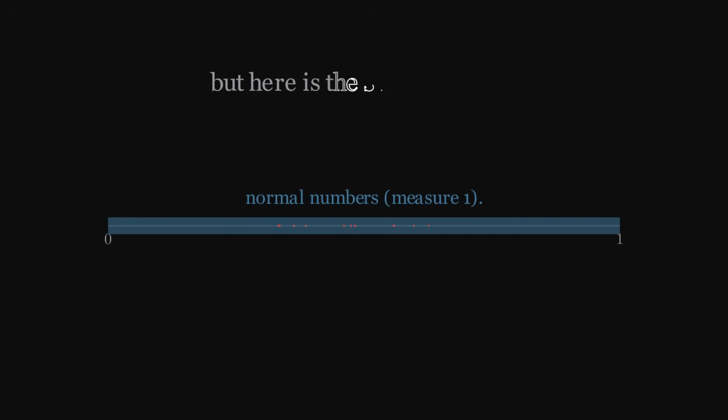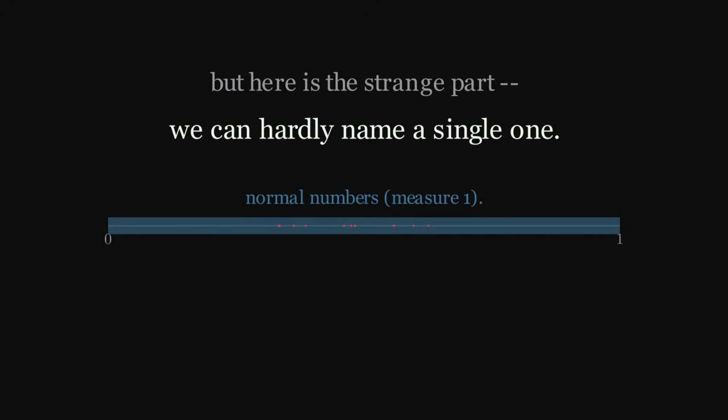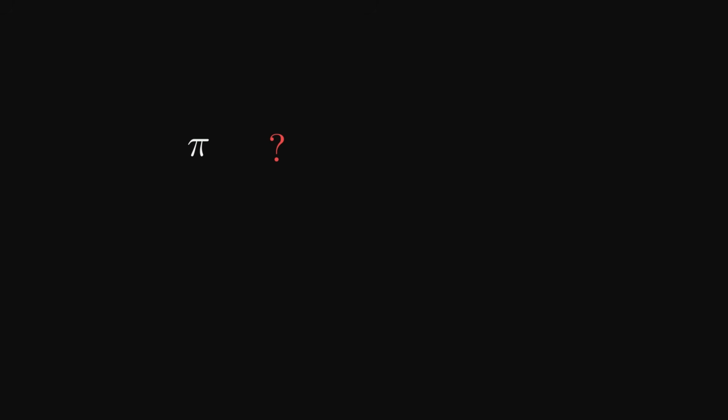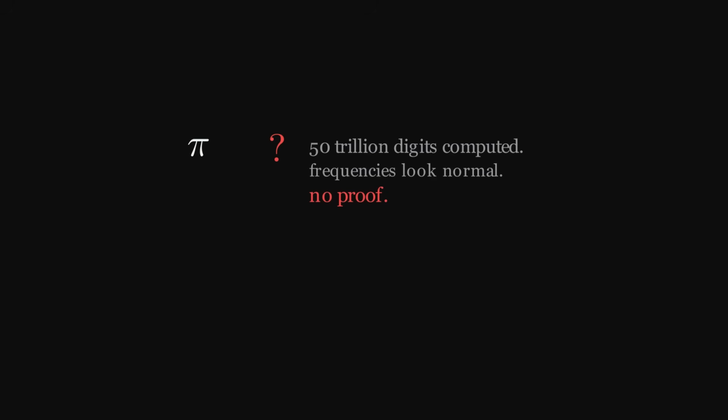But here is the strange part. Despite normal numbers being the vast majority, we have a hard time identifying any specific one. Is pi normal? We don't know. We have computed pi to 50 trillion digits. The digit frequencies look normal, but we have no proof. Is e normal? Don't know. Is root 2 normal? Don't know. Almost every real number is normal. We can name almost none of them. Champernowne 1933 was the first explicit construction of a number that we can prove is normal.